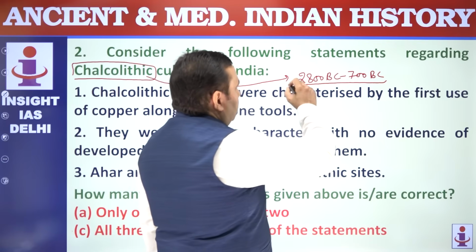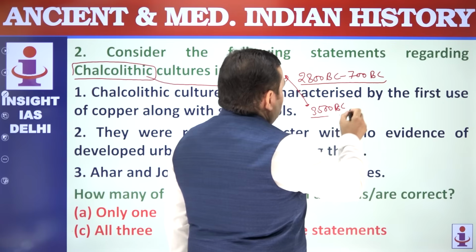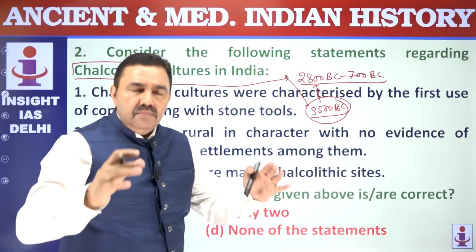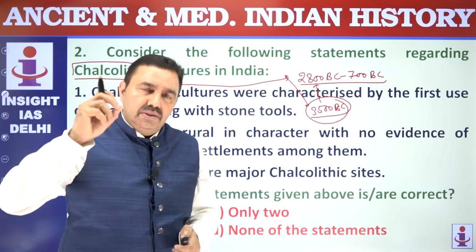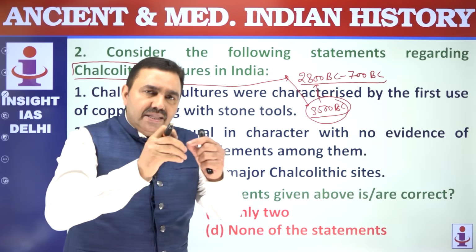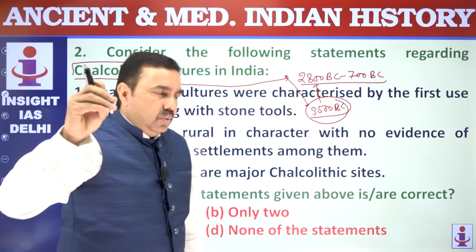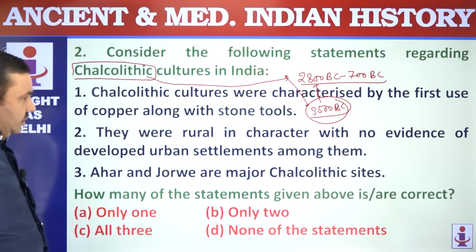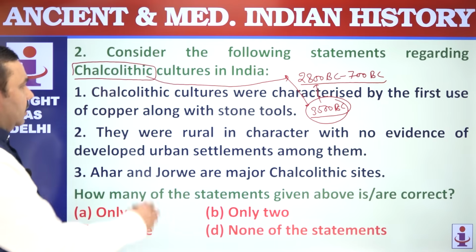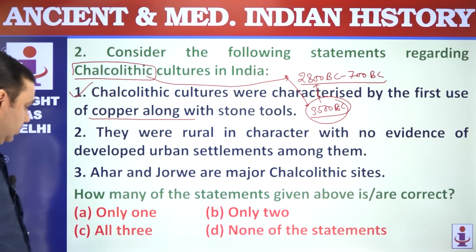If you know, the use or the discovery of copper took place in around 3500 BC. So over the centuries or in around a period of 700 years, the man started using copper quite commonly. But the use of stone tools was not given up. That is why this was Copper Stone Age or Chalcolithic period, and these cultures or the people who lived in this period in villages were representing Chalcolithic cultures. Chalcolithic cultures were characterized by the first use of copper along with stone tools. Perfectly correct, because these are Copper Stone Age cultures.